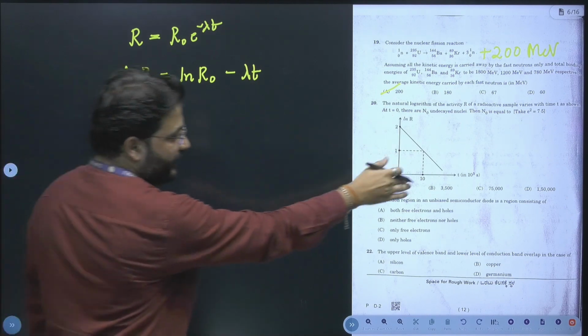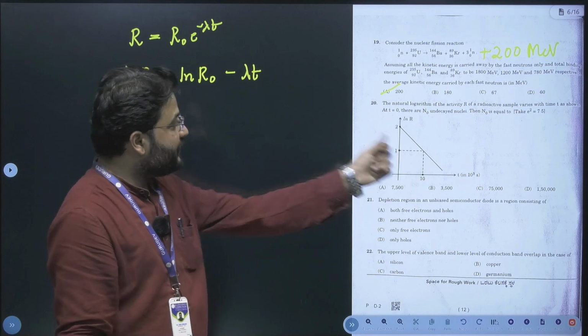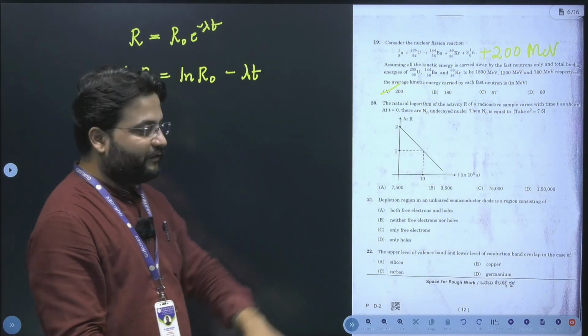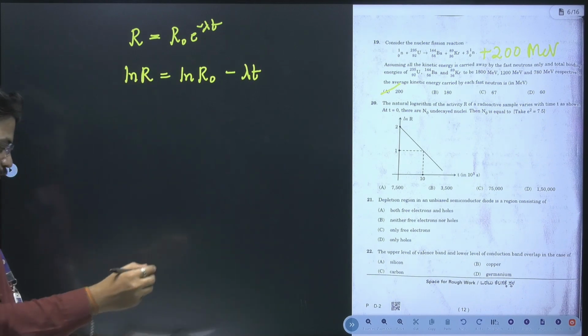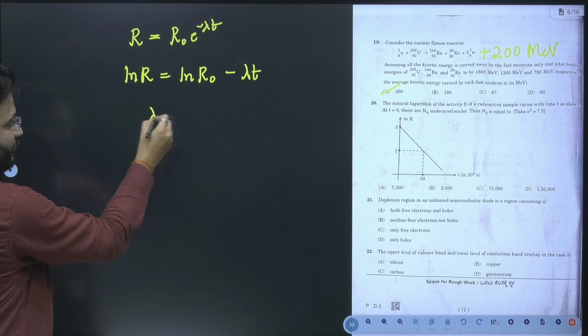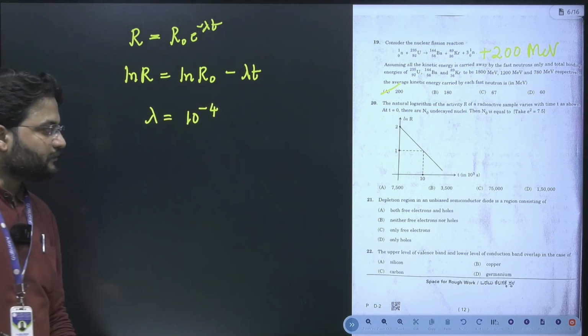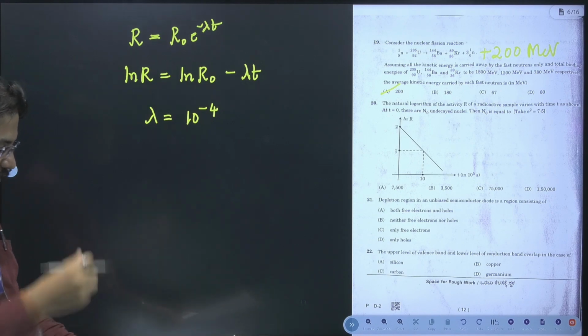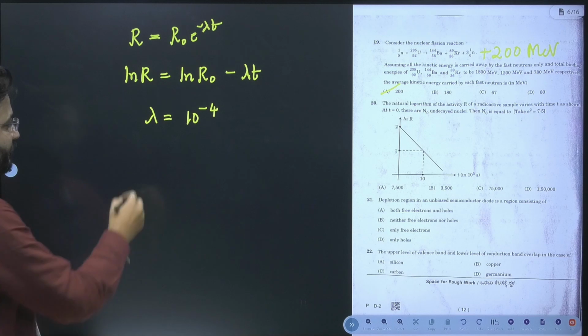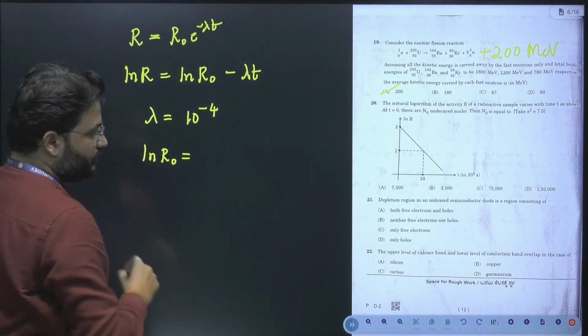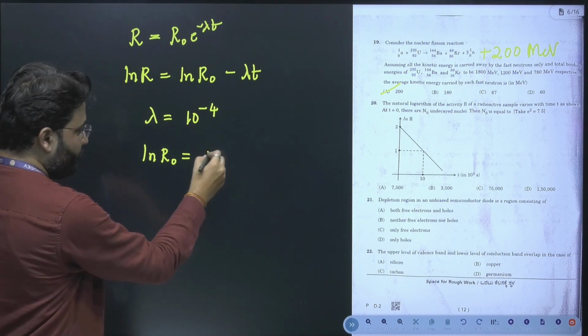This is represented by a straight line equation. The slope comes out to be lambda, which is 10 to the power minus 4, and the intercept value, ln R naught, comes out to be 2.